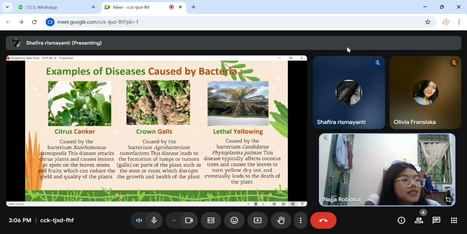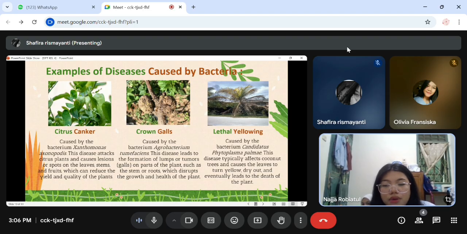quality of the plants. The second one is crown gall, caused by the bacterium Agrobacterium tumefaciens. This disease leads to the formation of lumps or tumors on parts of the plant, such as the stem or roots, which disrupt the growth and health of the plant. And the last is little yellowing, caused by the bacterium Candidatus Phytoplasma palmae. This disease typically affects coconut trees and causes the leaves to turn yellow, dry out, and eventually leads to the death of the plant.